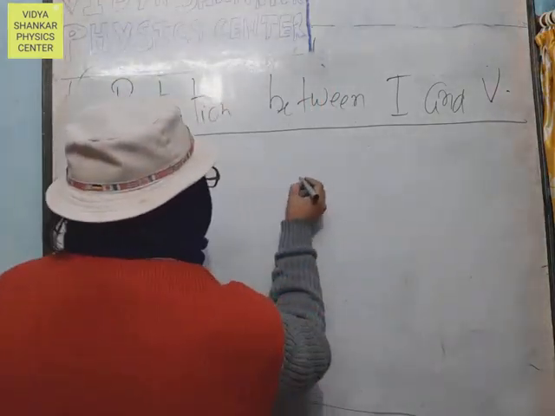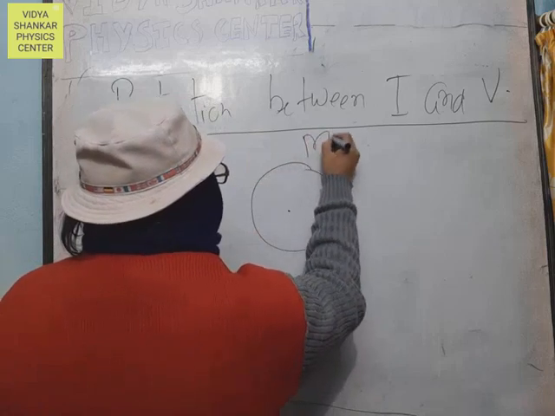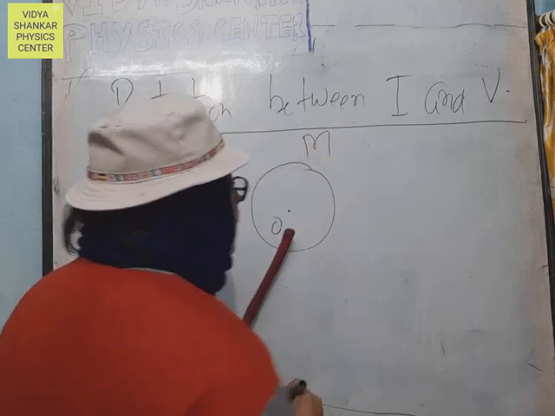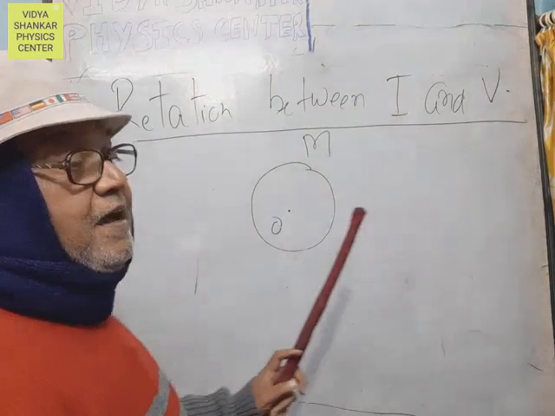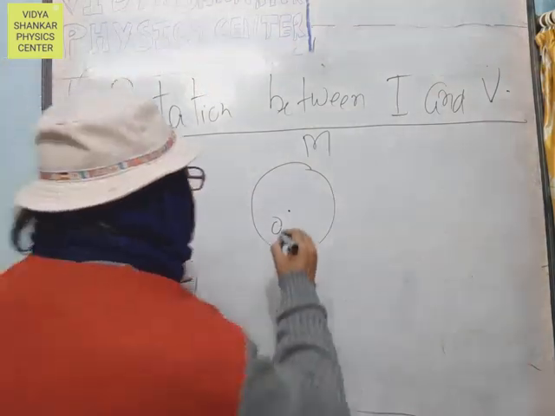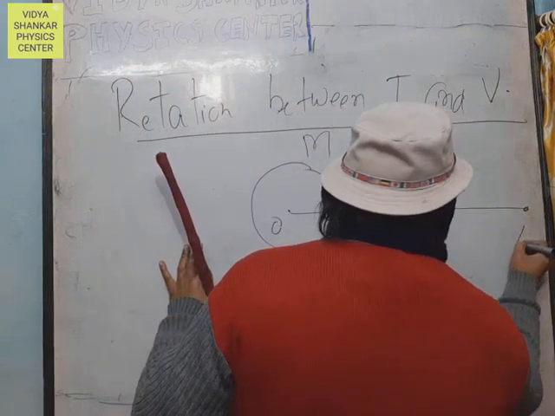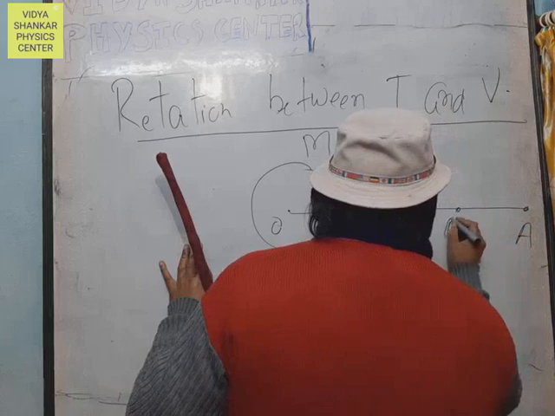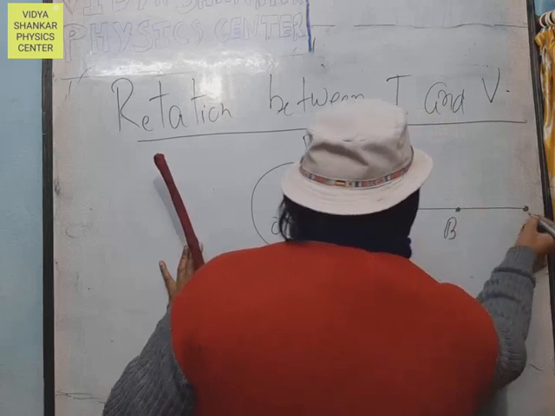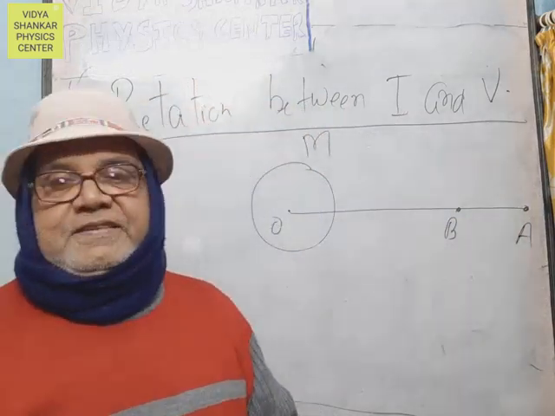Now, the body of mass capital M, due to which the gravitational field is produced. Two points A and B, both situated in the gravitational field.